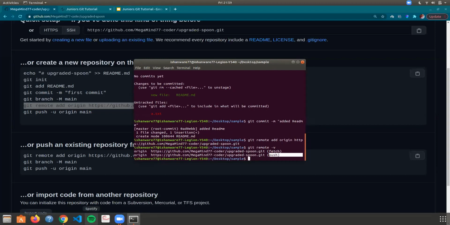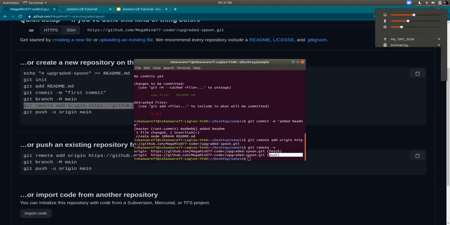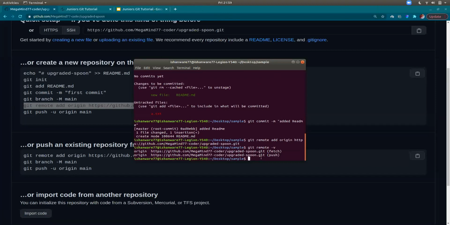Before adding this remote, you were only doing Git on your local machine. There was nothing about GitHub anywhere. Everything you're doing is locally on your own computer. As soon as you add a remote, you're adding a variable which connects to GitHub. In this case, that's just a link to your repository, and it's called origin. Origin is just a name. You can name it anything, but generally for your own repositories, you name them origin.